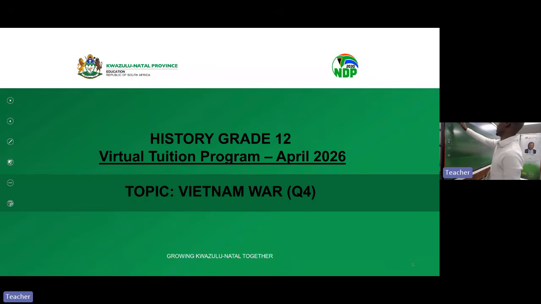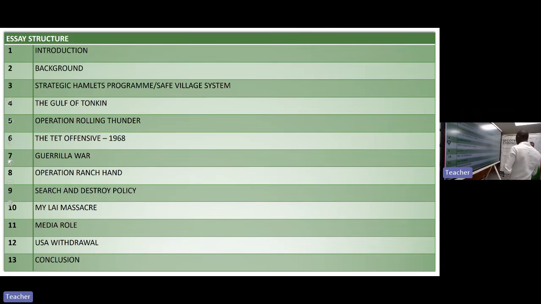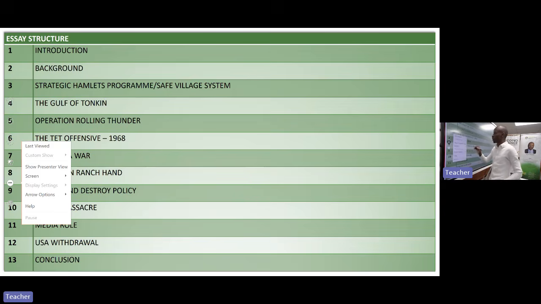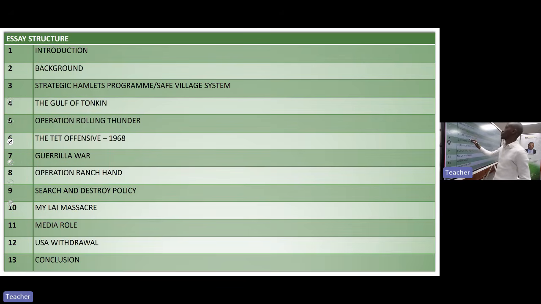Now, when you are writing an essay, it is very important that in a history essay you have something called an essay structure. The essay structure helps you to understand, before you write your essay, how many paragraphs you are going to write. Every time you start your essay, make sure that you have an essay structure. This will help you to always remember how many paragraphs you are expected to write in your essay.